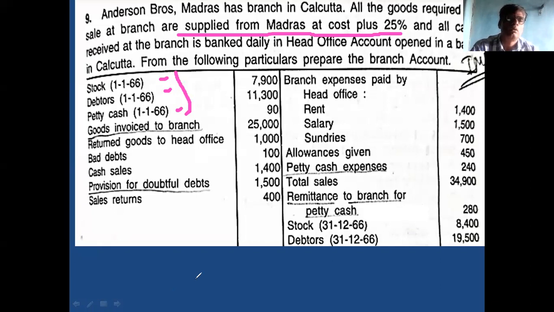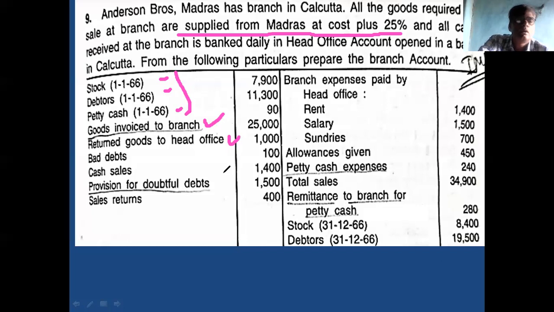Opening balances. Then goods invoiced to branch, means goods sent to branch. Where does this item come? Debit side of branch. Then return of goods to head office: debit side or credit side of branch account?